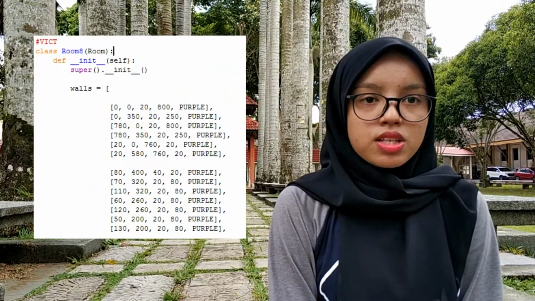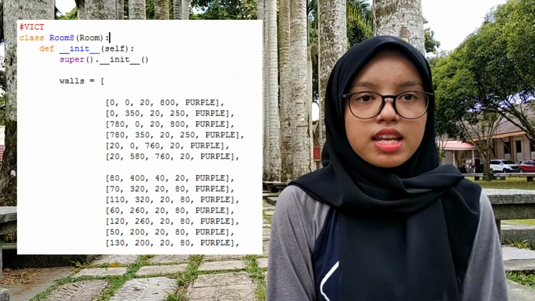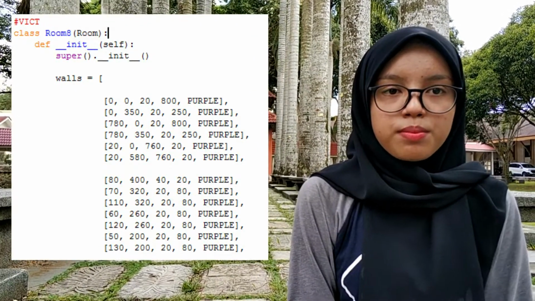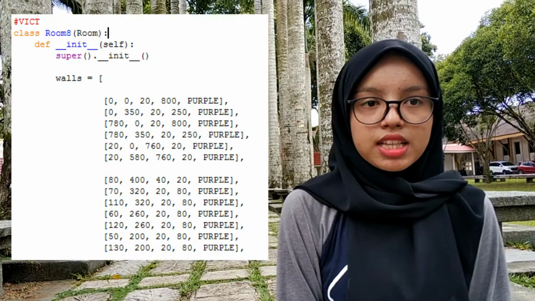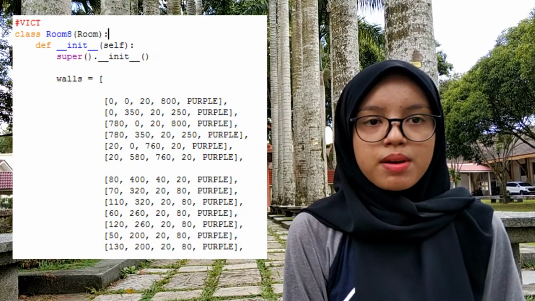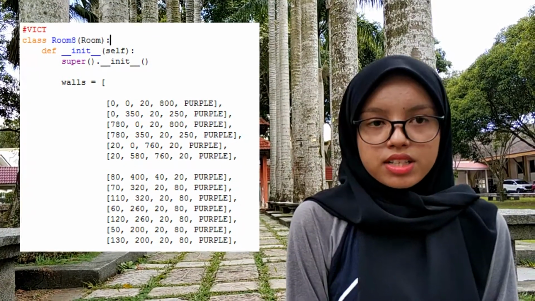Victory. This coding is for the room that is displayed in the victory screen. When the player gets to the final point, the player will automatically enter the victory room. When the player enters the room, it means the player has passed the level.